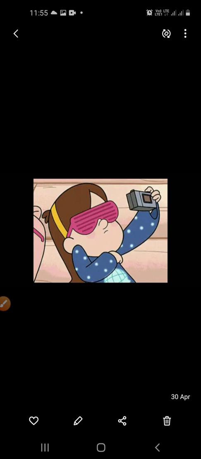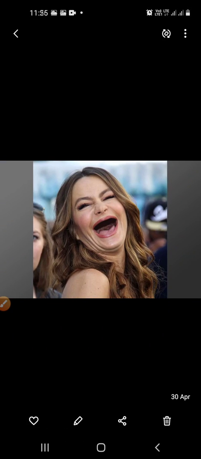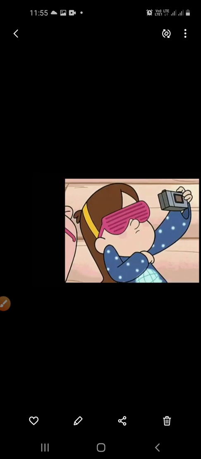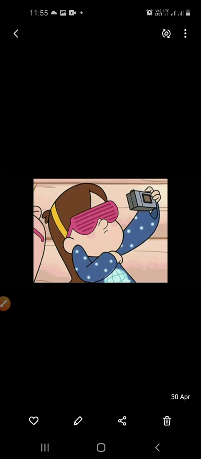Right. So in the picture number 1, what is the lady doing? Yes, she is smiling. Okay. And in the next picture, the boy is also smiling. He is smiling quietly. Right. And in the third picture, the girl is taking a selfie. But no smile is there.